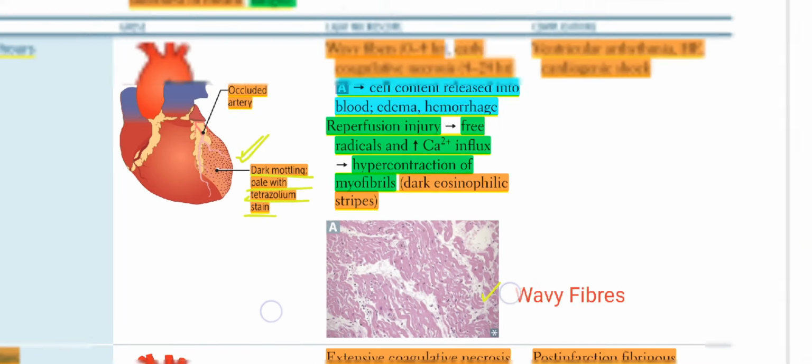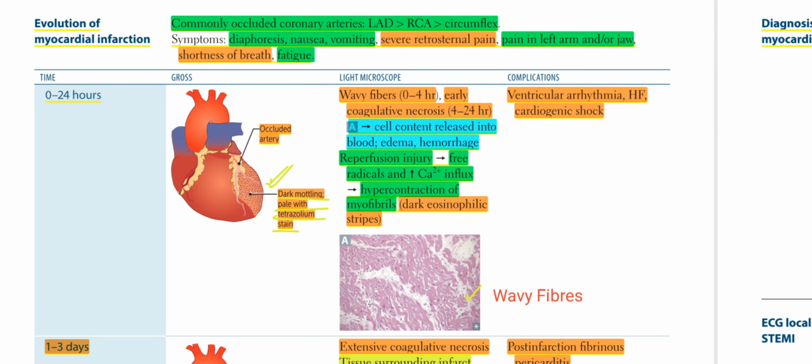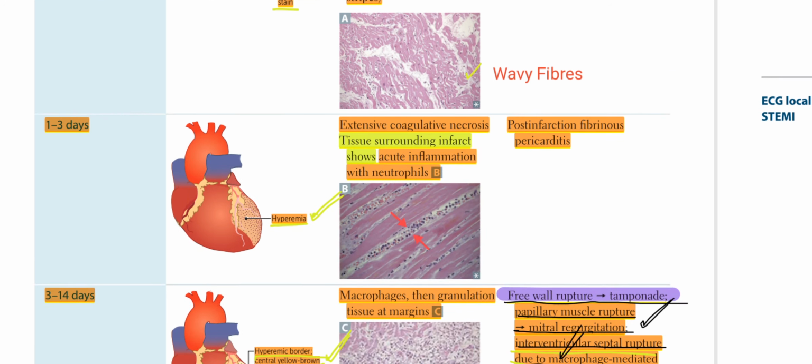These are dark eosinophilic strips. The complications would be ventricular arrhythmia, heart failure, cardiogenic shock. So there will be wavy fibers. From 1 to 3 days, there will be hyperemia, and on light microscopy there would be extensive coagulative necrosis.